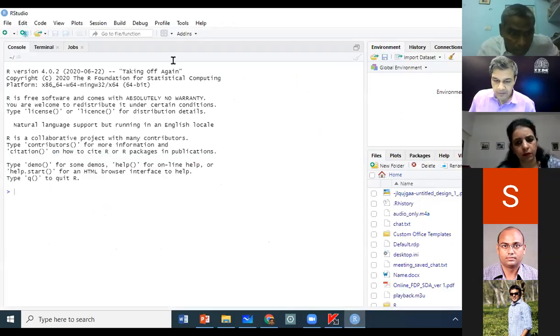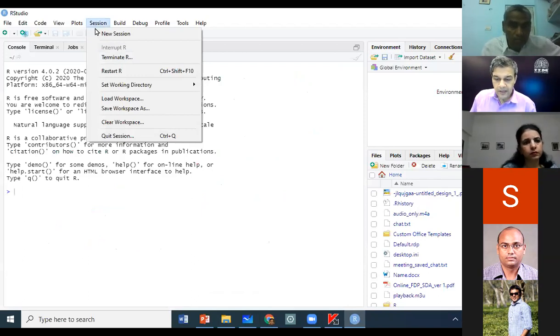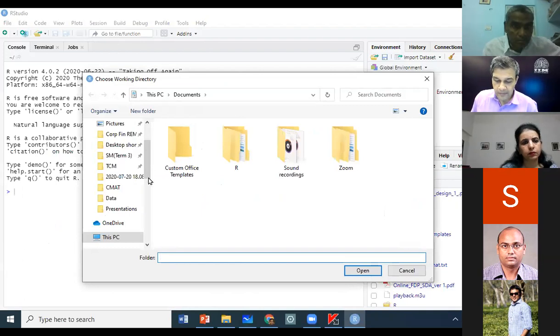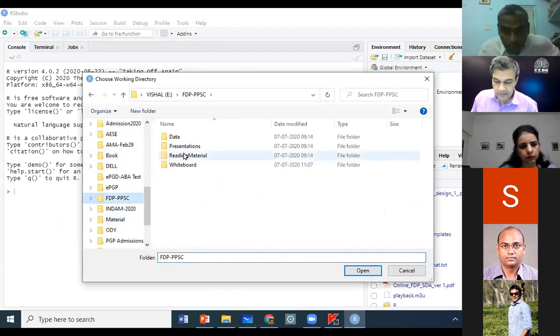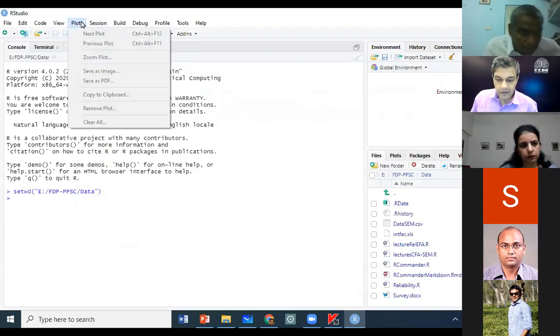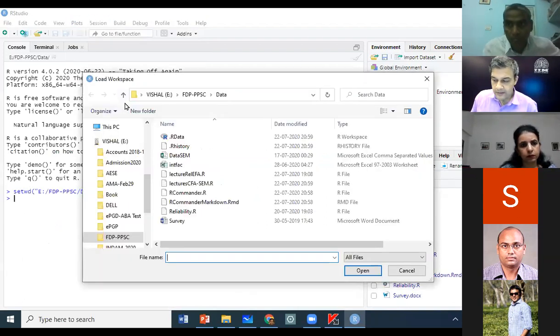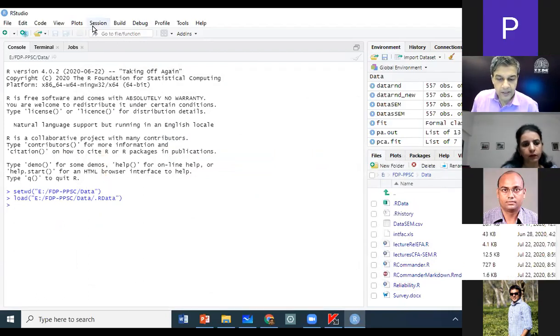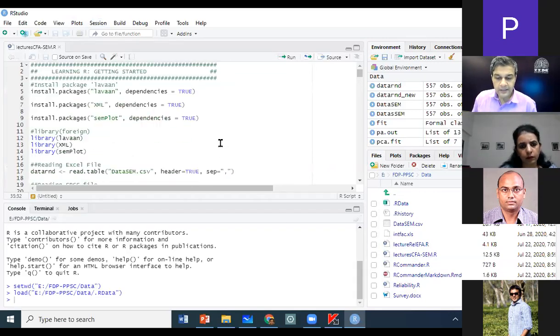the leadership model. So I have launched my RStudio, and the first thing that I will do is set my working directory to the data folder, and then I will load my workspace. My screen is visible to everybody, right? Yes, sir. Okay, so I have loaded my workspace, and now we are going to work with our script, which is lecture cfa-sem.r.